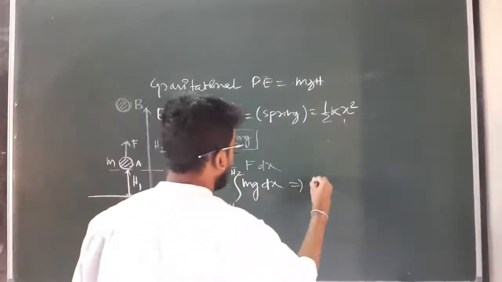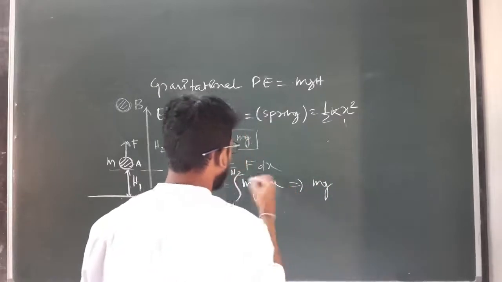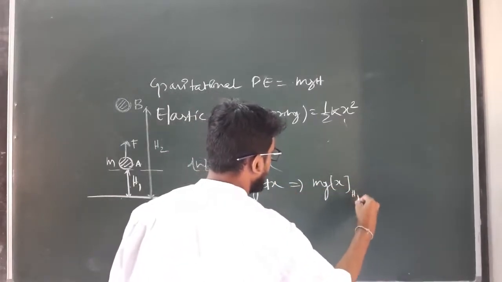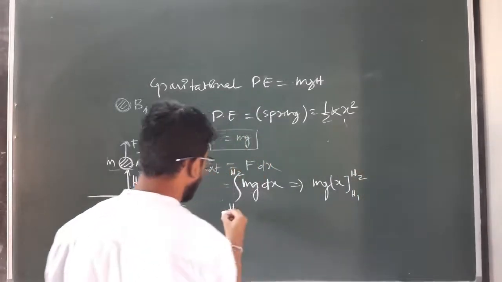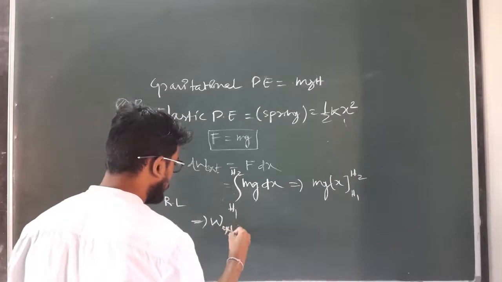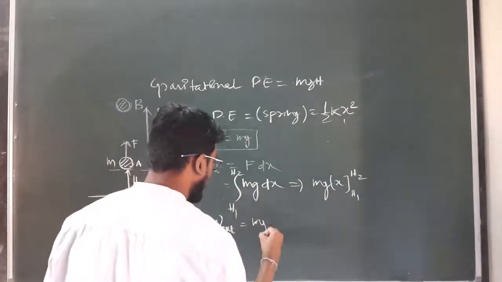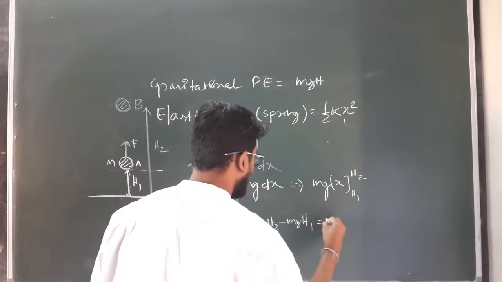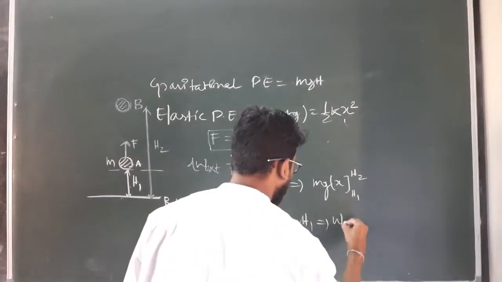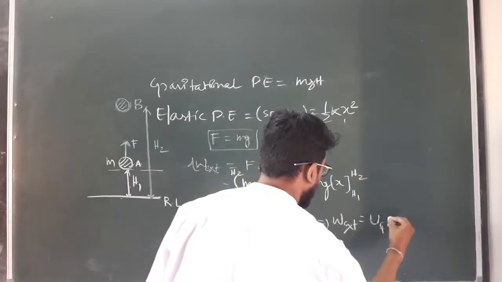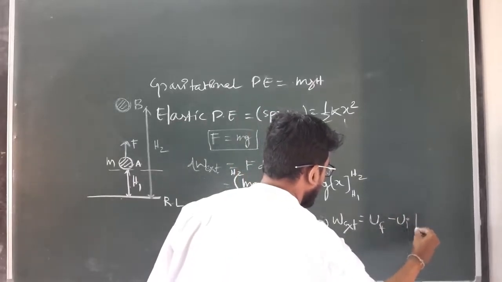So this becomes the integral of mg dx, which is mg x, with limits from h1 to h2. So I can write the work done by external force equal to mgh2 minus mgh1, or work done by external force equal to U final minus U initial.